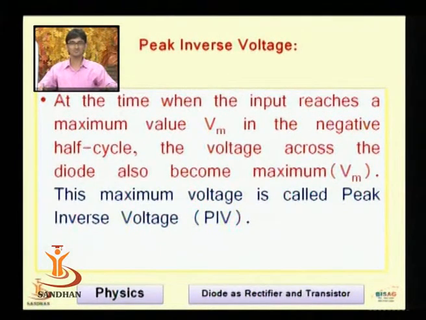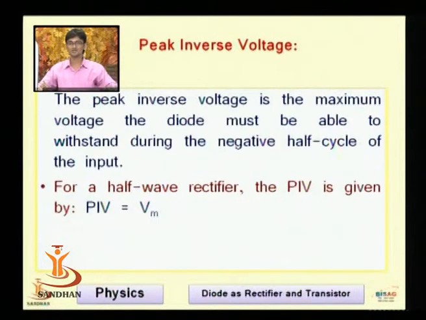This maximum voltage is called the peak inverse voltage, and the diode should have the ability to tolerate that negative potential. The peak inverse voltage is the maximum voltage the diode must be able to withstand during the negative half cycle of the input. For a half wave rectifier, the PIV is Vm, the maximum voltage.